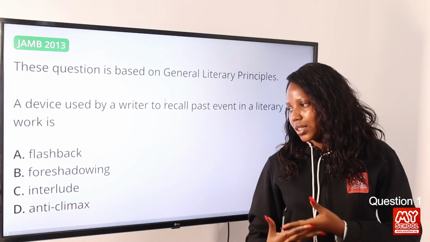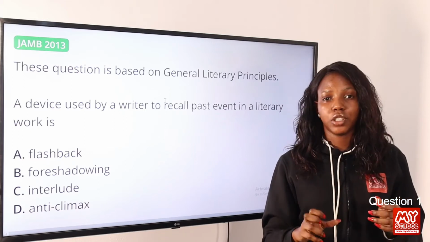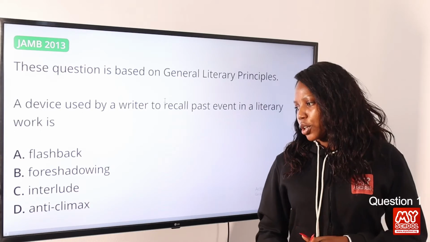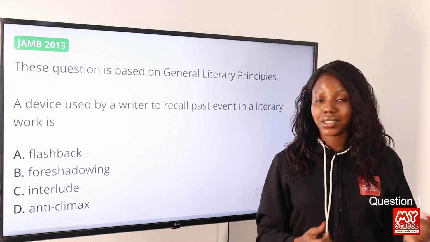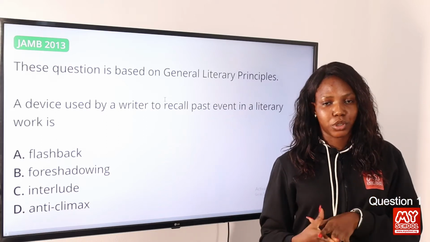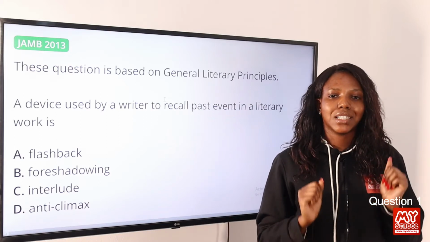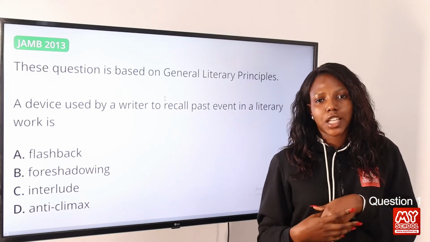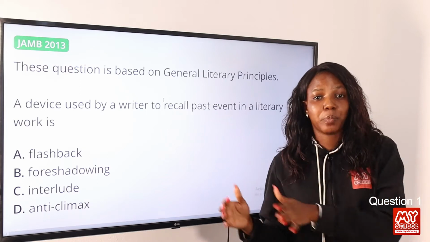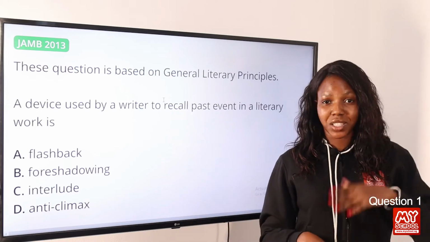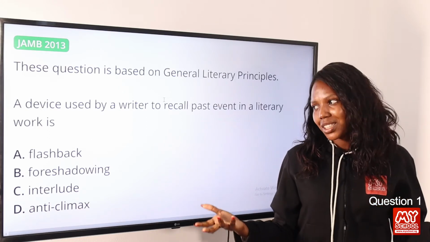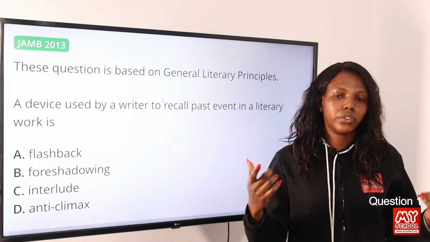So when we look at interlude, interlude is a short period of time when an activity stops and something else begins. When we talk about anticlimax, this is against climax. We know that climax is that very interesting part of a story. So anticlimax is a disappointing turn of events. You are expecting a particular scene to happen after tension has been built in anticipation, but then you see something different or opposite from what you think should happen. So that's anticlimax. So the answer to this question is option A, flashback.